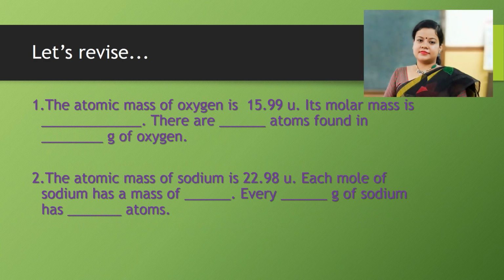Let's revise. The atomic mass of oxygen is 15.99 U. So, its molar mass will be ___, and there are ___ number of atoms found in ___ gram of oxygen. I hope you all will be able to answer these questions yourself. Second one, the atomic mass of sodium is 22.98 U. Each mole of sodium has a mass of ___, and every ___ gram of sodium has ___ number of atoms. Children, do this yourself to understand whether you have understood atomic mass and molar mass properly or not.